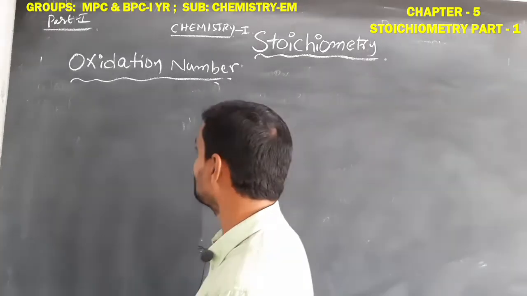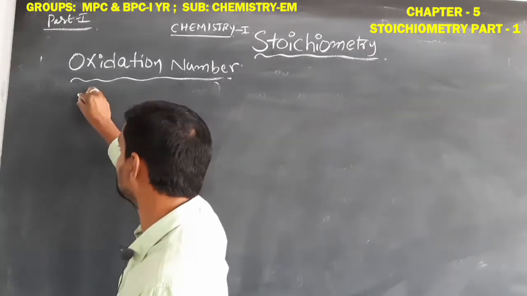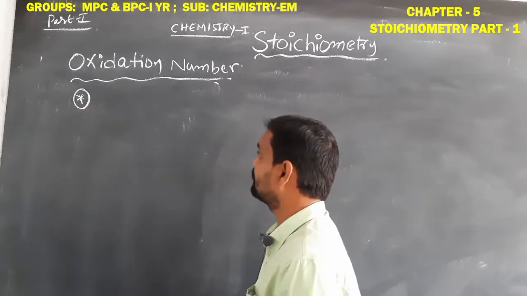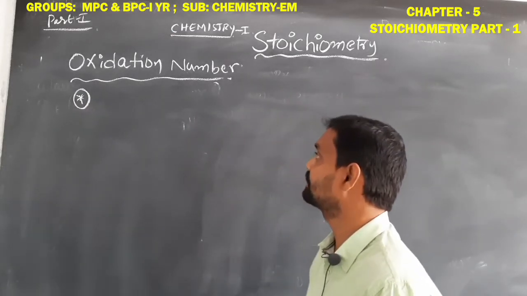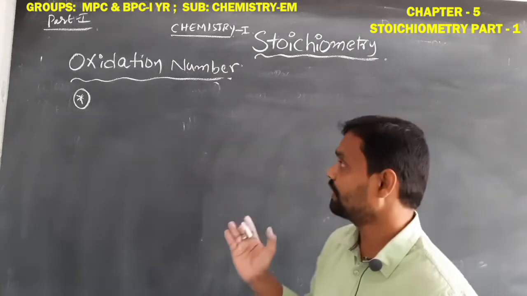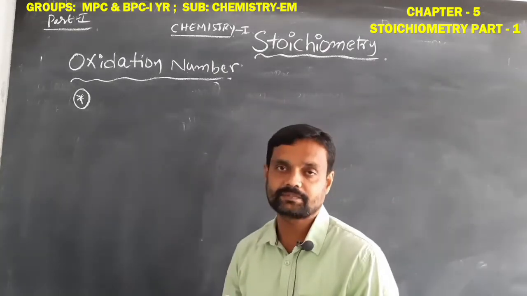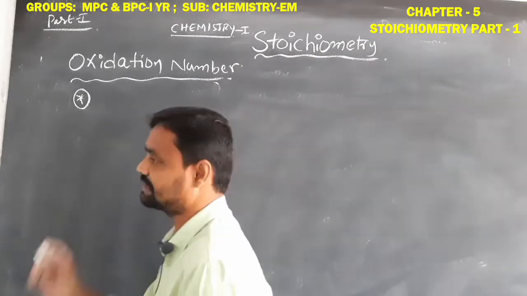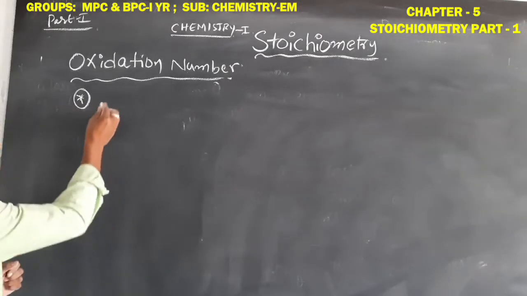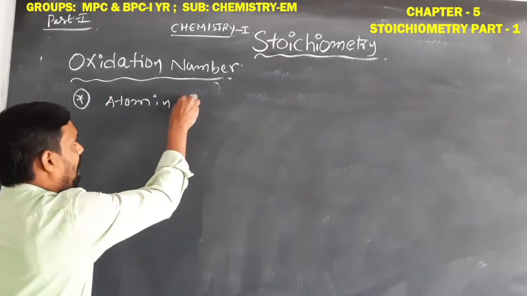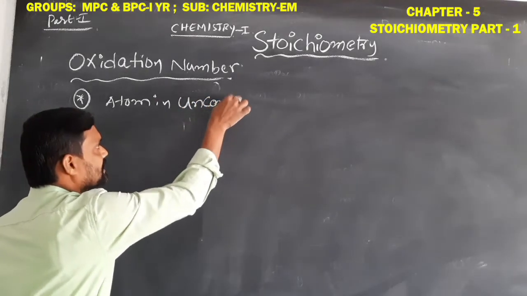We have to know a few fundamental points before finding the oxidation number or oxidation state of an element in different compounds. For example, if any atom or element is present in an uncombined state.